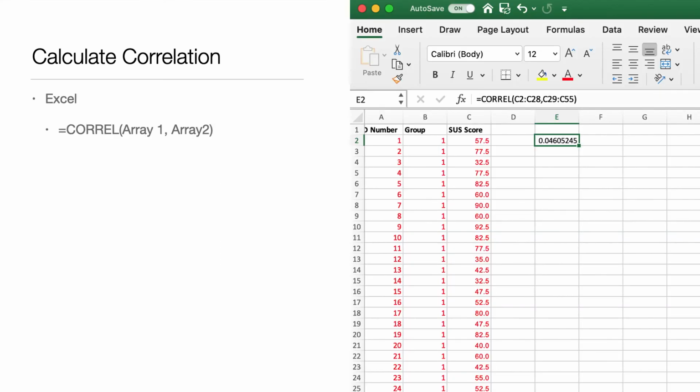Now how to calculate the correlation is very simple. In Excel, CORREL, open bracket, select array 1, which is the first set of results, then comma, then select the second set of results, array 2, and that gives you your correlation. In this case, it's 0.04, so that's a relatively simple test to do.